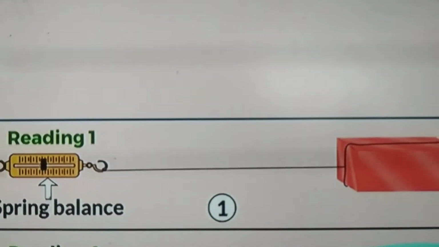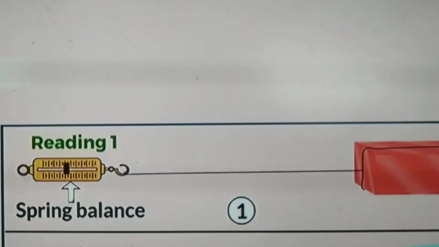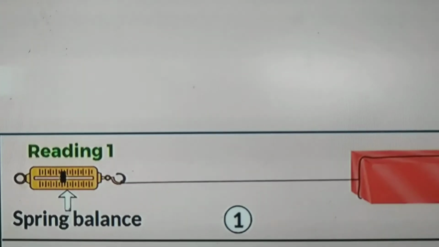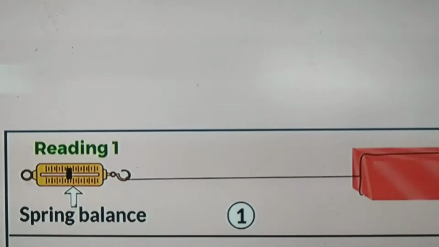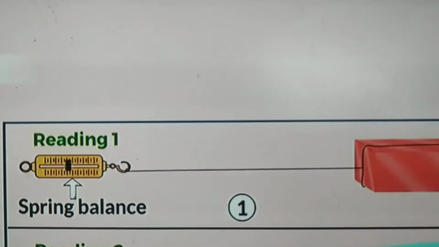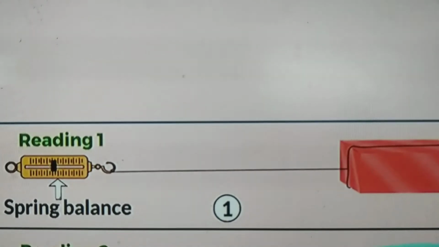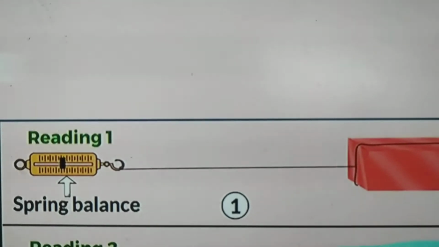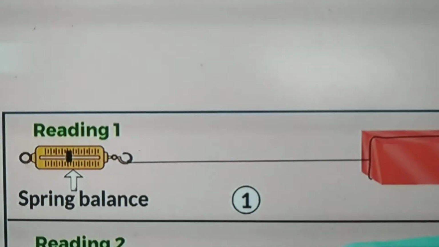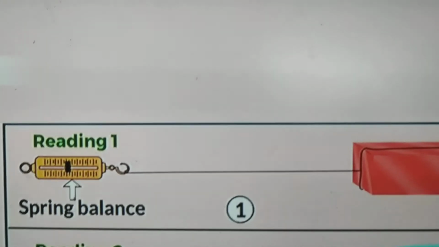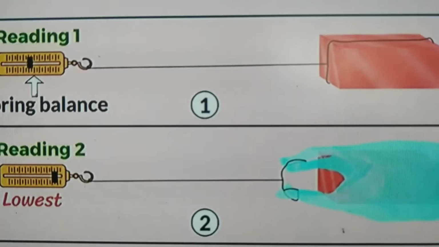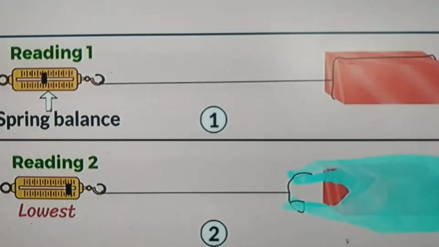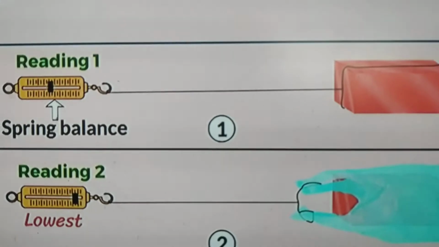Take a brick and tie it with a string and attach it to the spring balance, and pull the brick by using the suspended string with the help of the spring balance, and notice what value is recorded on the spring balance. How much force is applied you can see on the reading of the spring balance. In the second phase, put the brick in a polythene cover or a polythene bag. Now pull the brick.